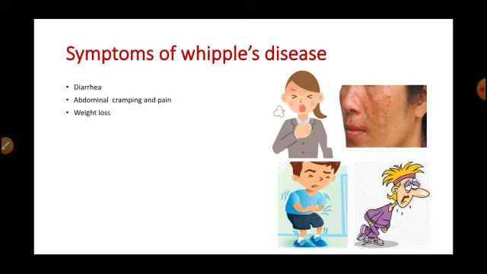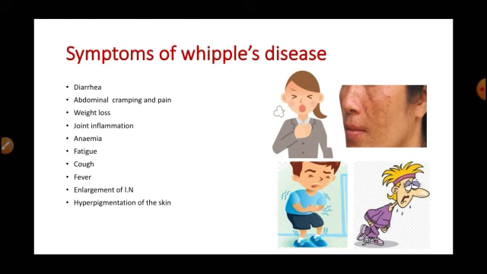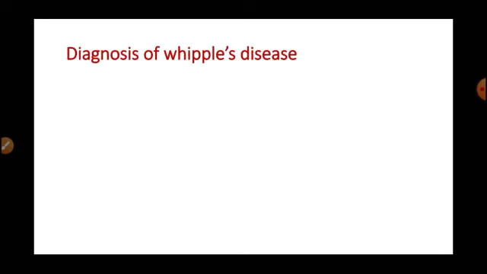weight loss due to malabsorption of nutrients, joint inflammation, anemia with weakness and fatigue due to inadequate absorption of vitamin B12, iron and folic acid, gout, fever, enlargement of the lymph nodes in the abdomen, hyperpigmentation of the skin due to vitamin B3 deficiency, vitamin B12 deficiency, or low cortisol level, chest pain, and splenomegaly.